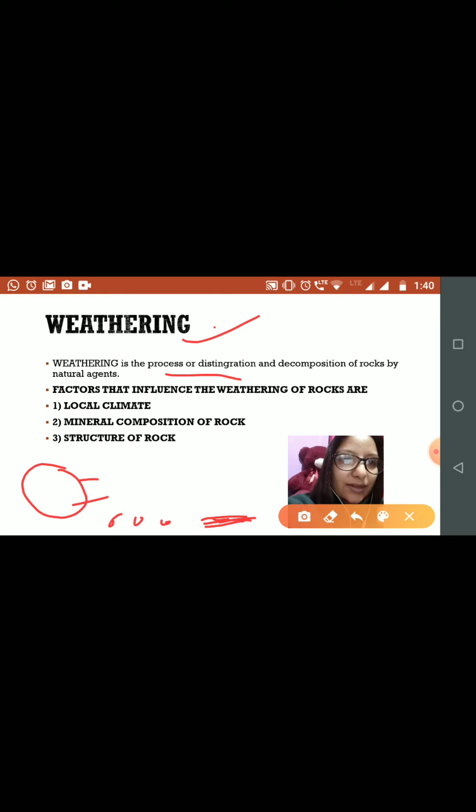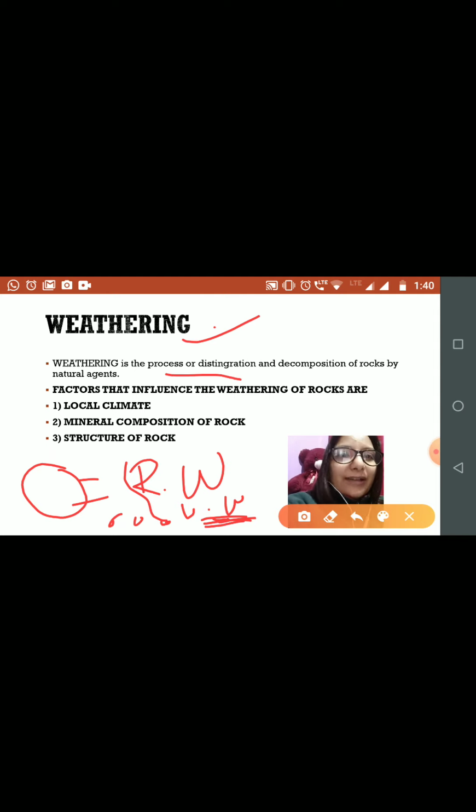Natural agents means the agents of gradation. What are the agents of gradation? River, wind, underground water. These are all natural agents. So weathering is nothing but the process of disintegration, meaning fragmentation, and decomposition of rock by the natural agents. Simply, you understand that.